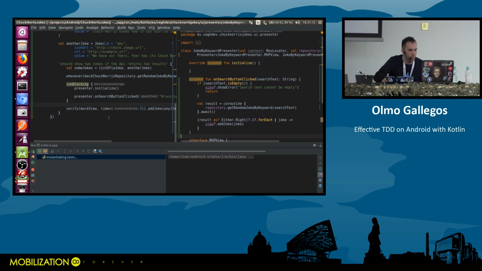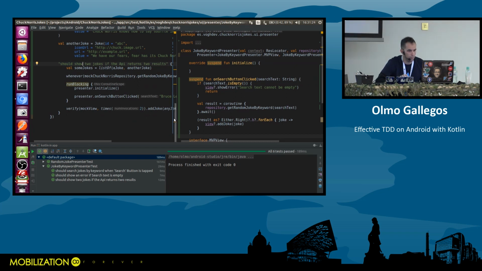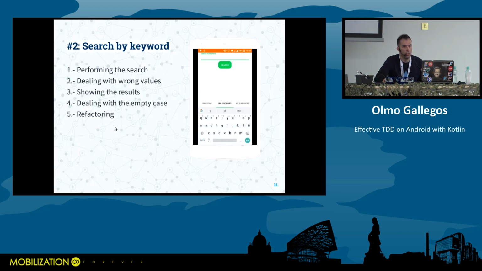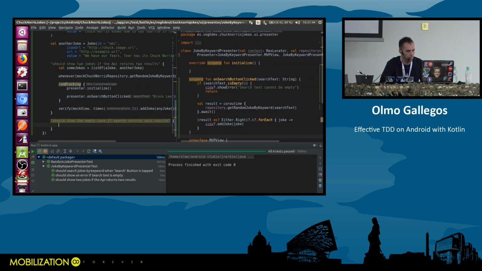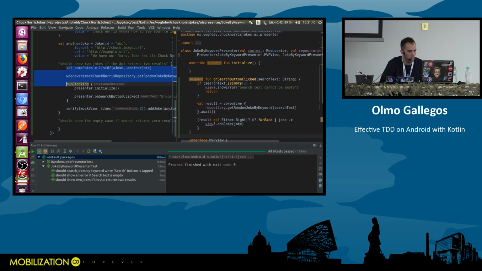This is only one test that tests only one situation, a list of 2 jokes, but we might improve this test with more situations. For the moment, okay, we got the green. So the next test is dealing with the empty case. What if the search returns 0 results? Should show the empty case if search returns 0 results. So I'm going to do a really quick TDD cycle, okay, and make this work.